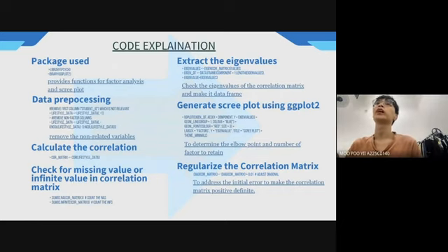For the code, we're using two packages. The first one provides the function of factor analysis, and the second one provides the function of the scree plot. We process the data to remove the non-related variables, and then we calculate and check the correlation. Without that, there is an error, so we add 0.01 to the diagonal of the correlation matrix to make the correlation matrix positive definite. We also generate a scree plot using ggplot to determine the elbow point and the number of factors to retain. There are 3 factors to retain in our scree plot.